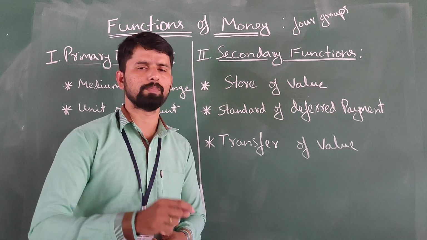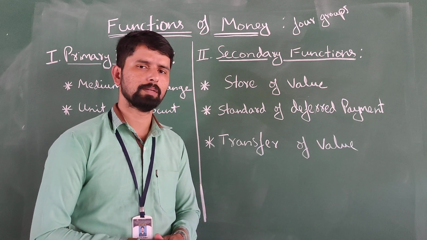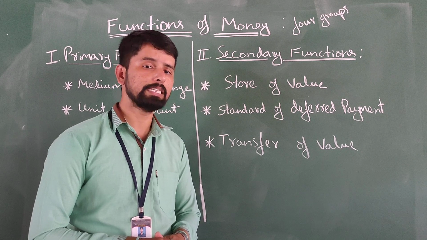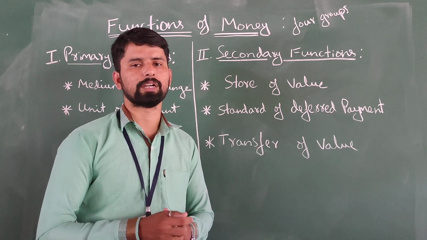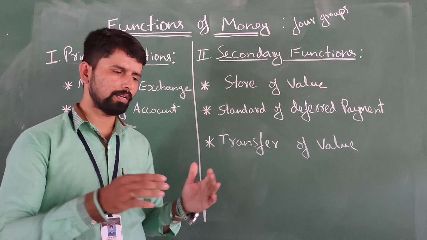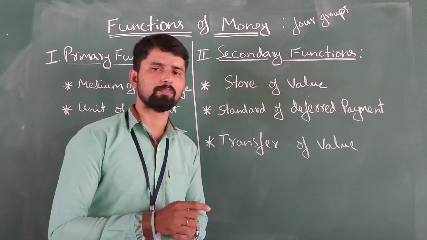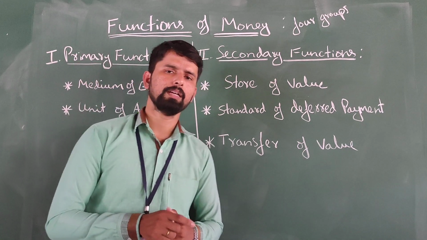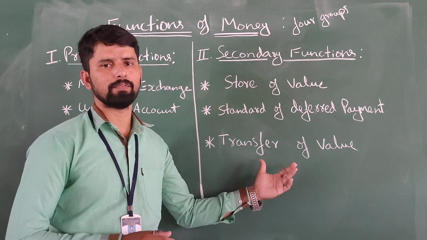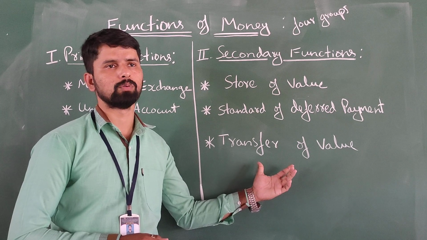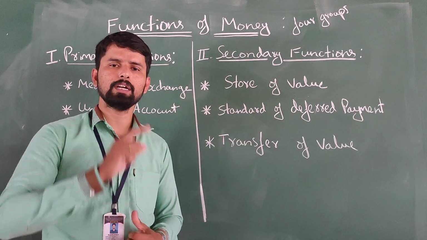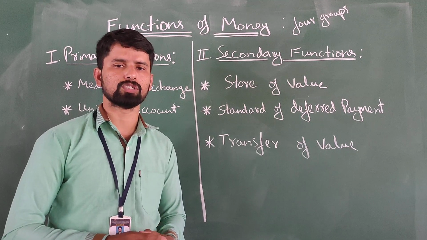There may be interest charges over the transfer of money from one to another. But we can easily transfer modern standards of money, the most liquid forms of money. So money possesses transfer value. These five are the topmost important functions of money.